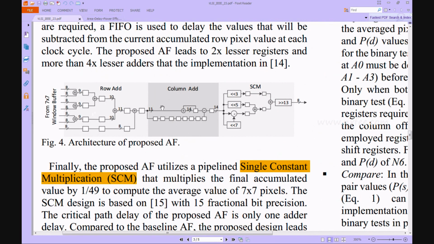It has row addition, column addition and SCM, single constant multiplication. For this addition process we use that adder, and it will reduce the logic size in the paper. And this is the existing architecture.